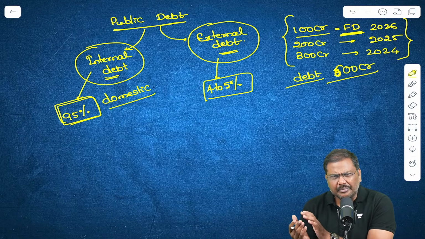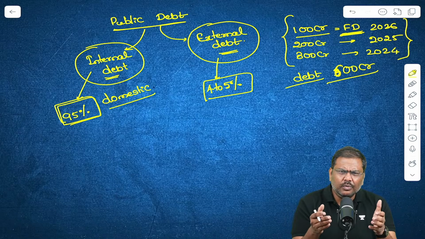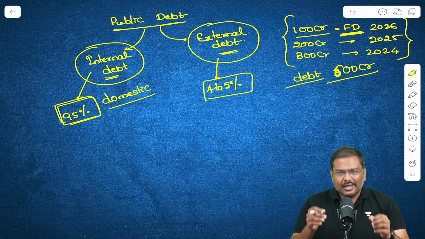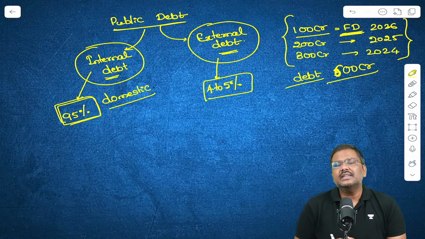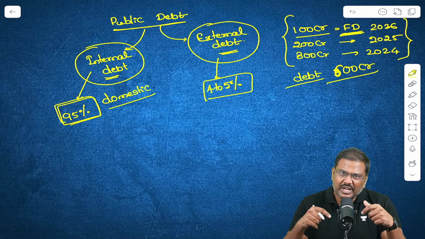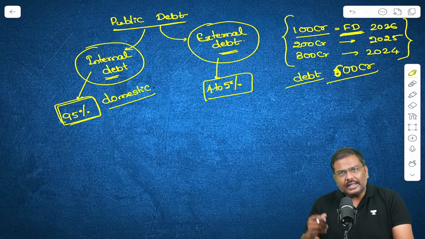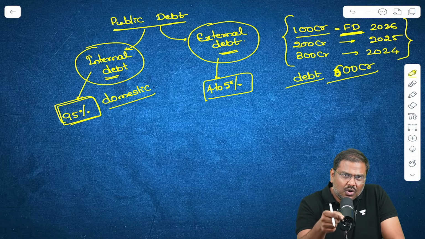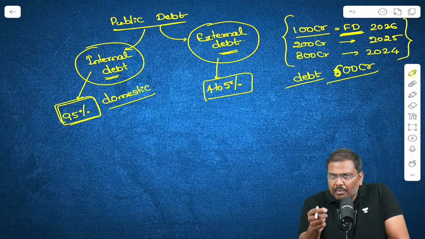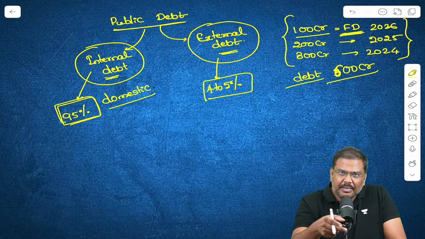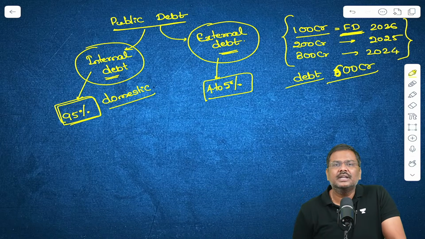And those who are wondering, sir, why do we have most of the debt in the form of internal debt? The reason the government of India simply says is, when you borrow from the domestic market, you will have to repay in rupees. And that is easy for the government because the domestic currency is also rupees. But if you borrow from the external market, you will have to make the repayment in the form of dollars.